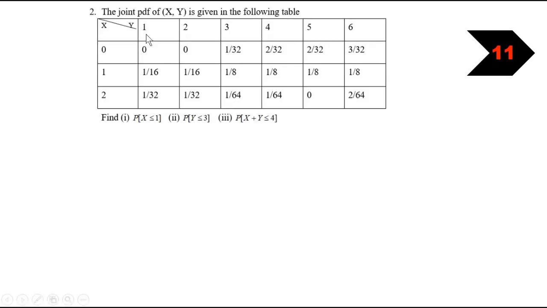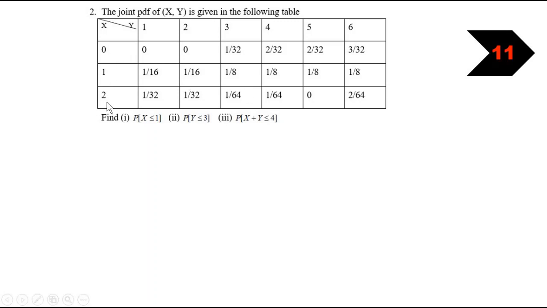Now let us proceed with the next question. The joint PDF of capital X and Y is given in the form of a table. Find the probability that capital X is less than or equal to 1. For this, we have to find the marginal density function of capital X. Second question, probability that Y is less than or equal to 3. For this, we find the marginal density function of capital Y. Third question, probability that X plus Y is less than or equal to 4. For this, we have to find the joint PDF of X and Y, which is f of x, y, given in the above table.